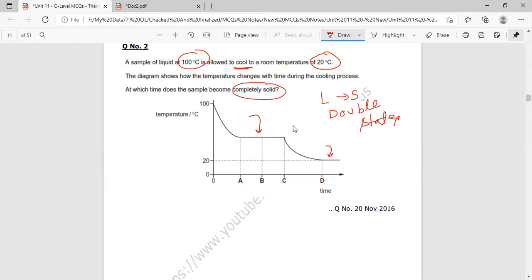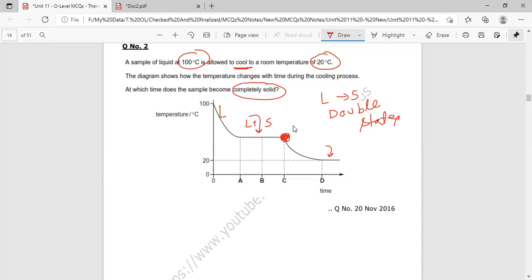Since liquid is there and the temperature of the liquid was 100 degrees Celsius, here two states of matter exist simultaneously. As we are moving from point A to point C, liquid slowly turns into solid, and when we reach point C, the liquid will be completely turned into solid.